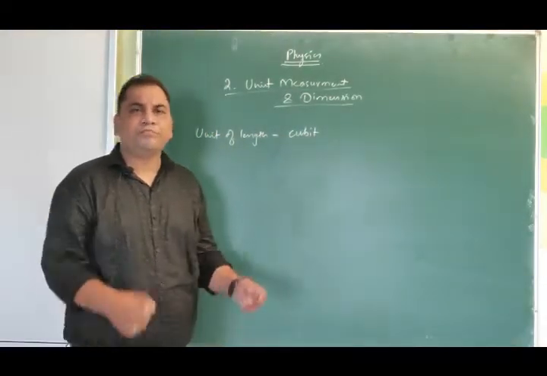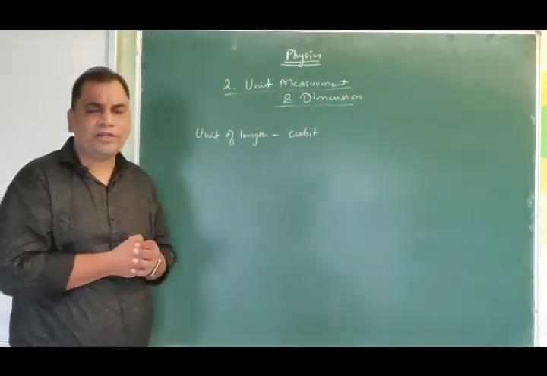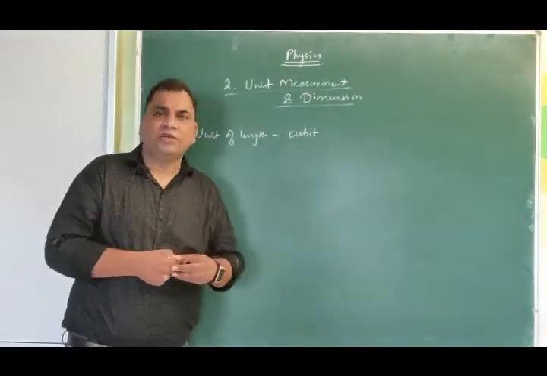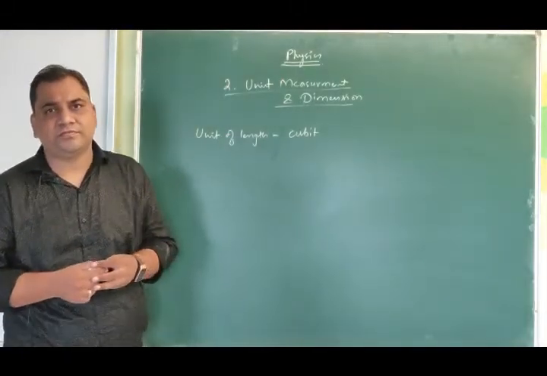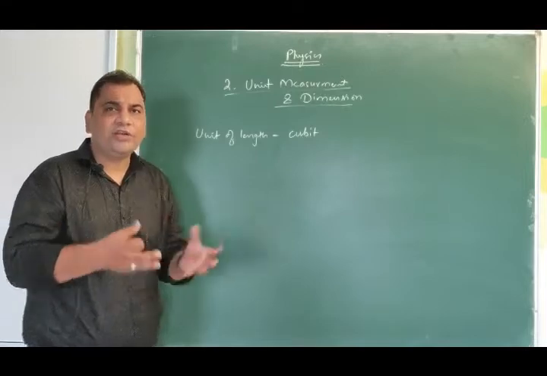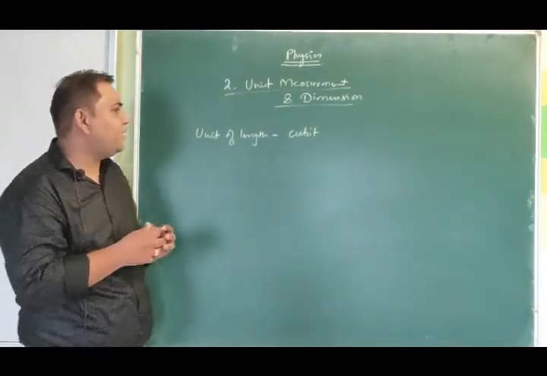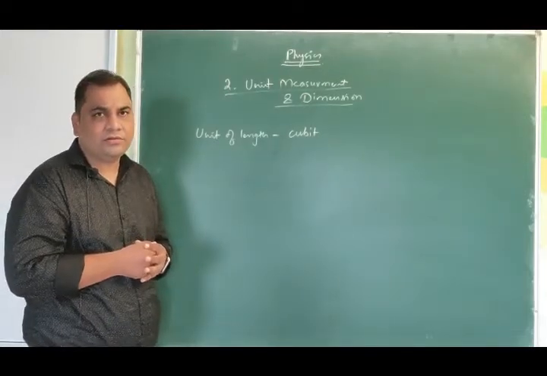But as we know, this frame of reference of the human body is going to change from person to person, so we need to have some definite set of units which is widely accepted worldwide.